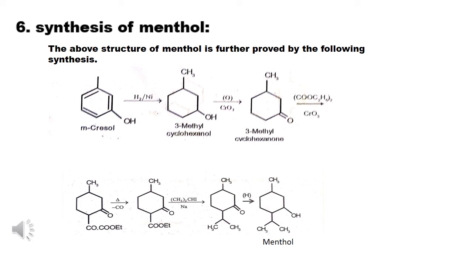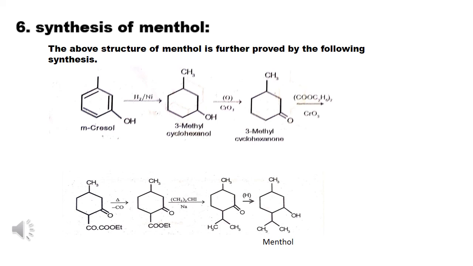Then we have to introduce an active methylene carbon at the para position of 3-methyl cyclohexanone. Therefore, this 3-methyl cyclohexanone reacts with diethyl oxalate. Then we will get the expected product. Then this product undergoes decarbonylation. We will get